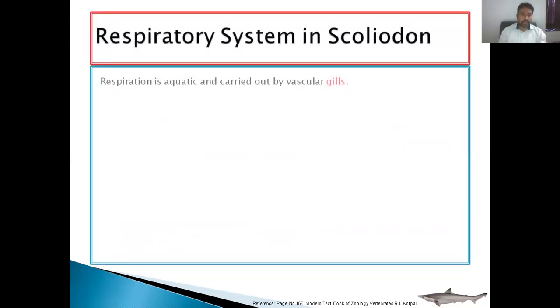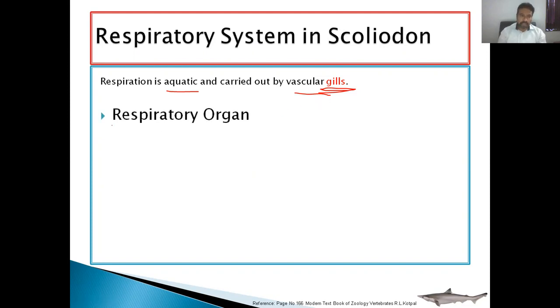In the case of Scoliodon, respiration occurs with the help of gills. Scoliodon is an aquatic animal, so it has to take dissolved oxygen from the water, and that function is carried out with the help of vascular gills. So the respiratory system in Scoliodon is divided into three points.